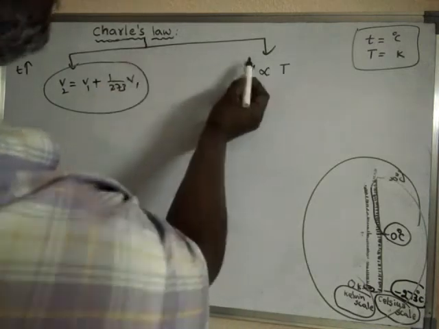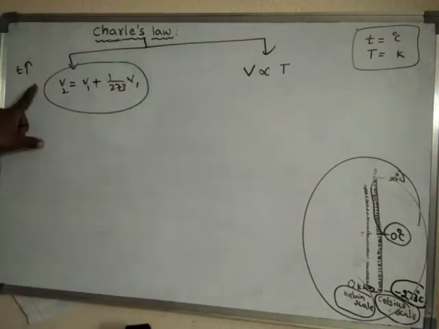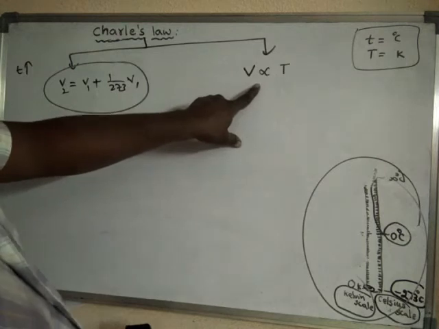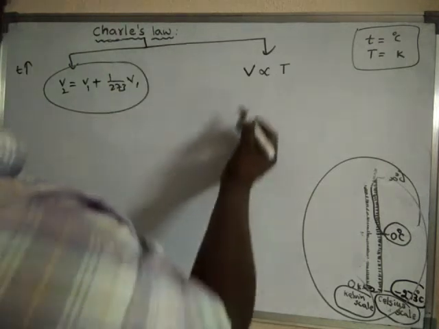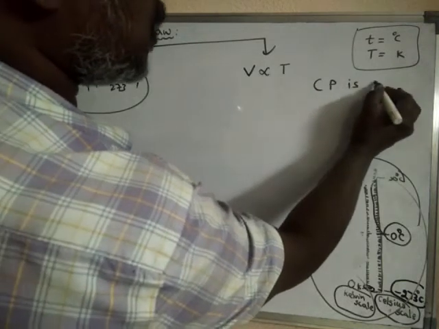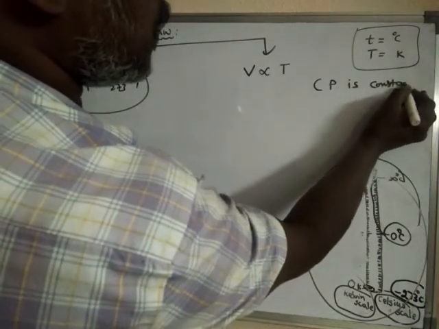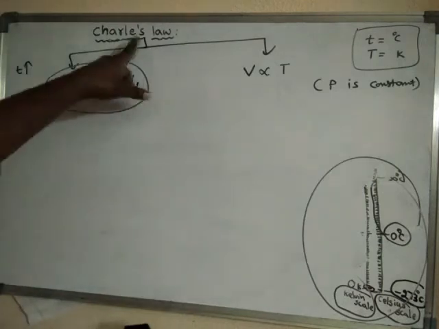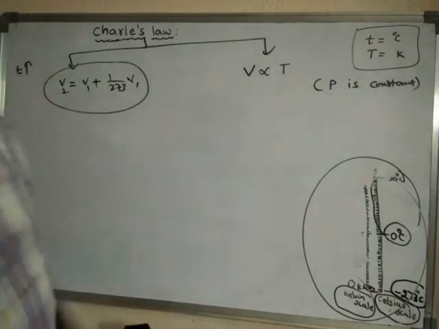So this is the first definition, this is the second definition. According to the second definition, when the pressure of the gas is constant, remember that for Charles' law the pressure is always kept constant.